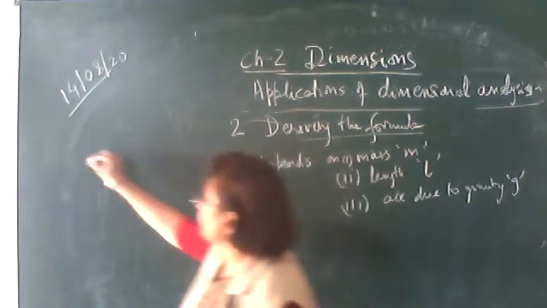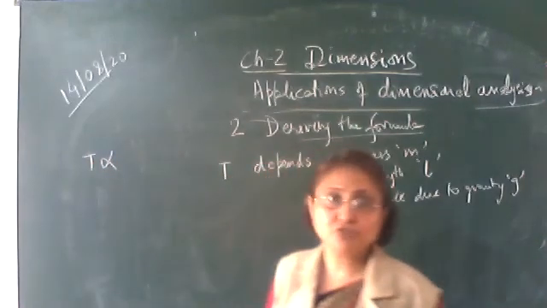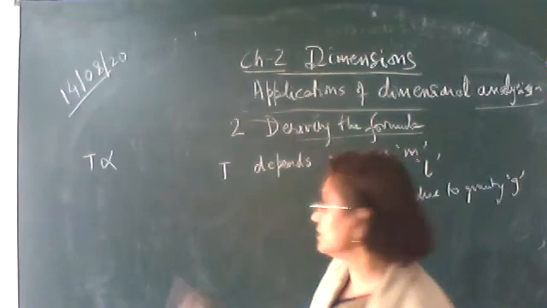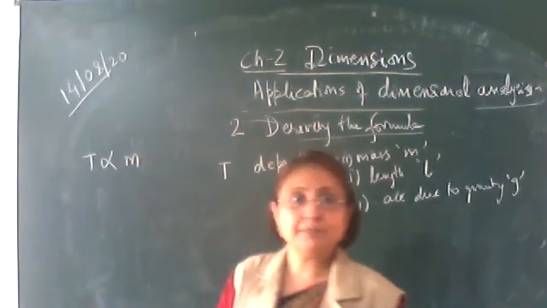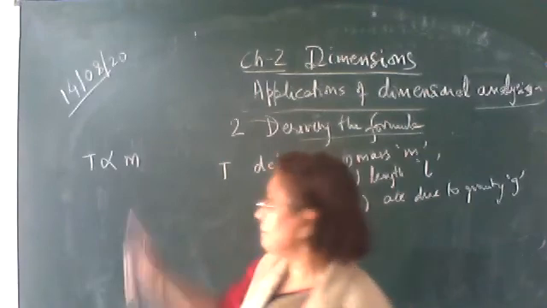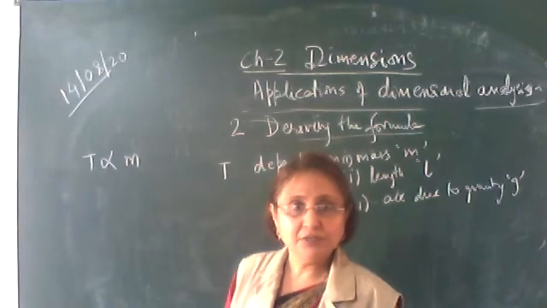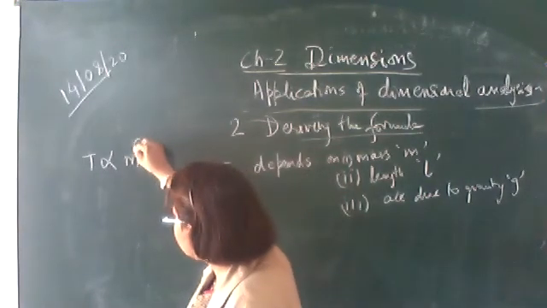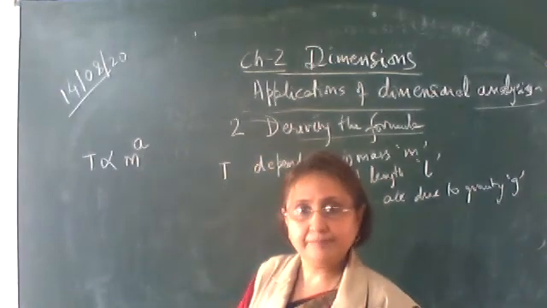Okay, so in these types of questions, we know that time period is depending upon some factors. So we'll write it as time period is proportional to. On what factor is it depending? Mass of the bob, the power of which is not known. If we know the power, we know the formula. So here we have to find out the power. Let us raise the power of m to a.